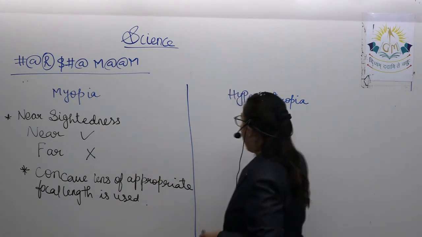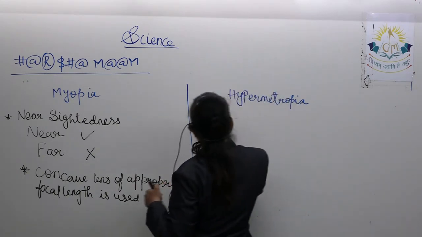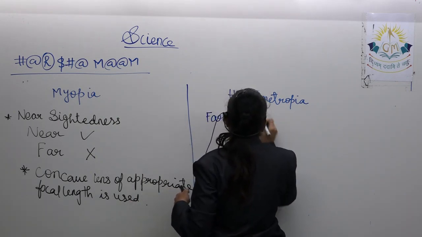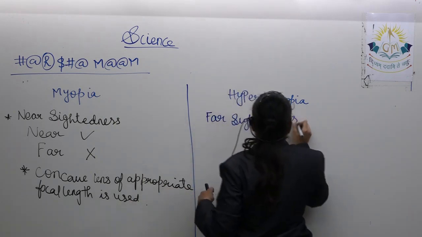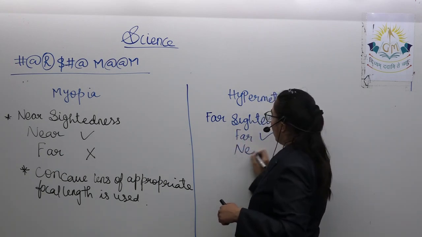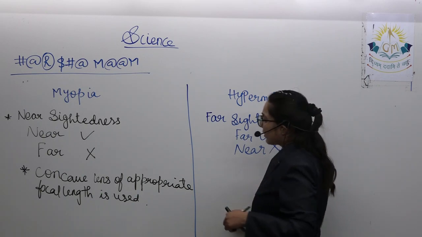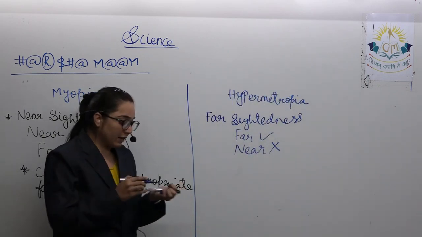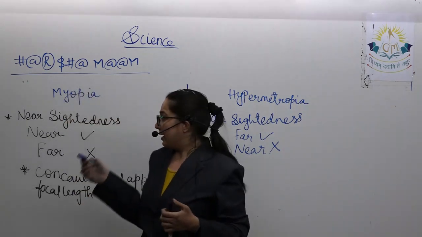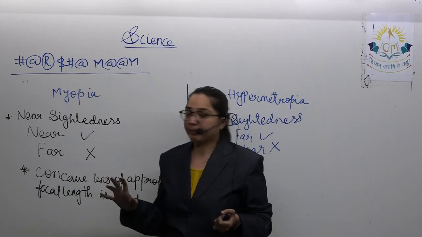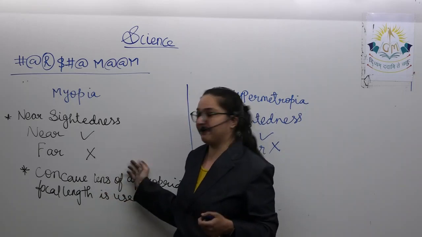Then comes hypermetropia, which is called far sightedness. Far sightedness means far is seen, near is not seen. Commonly, till the age of around 40, most of the people have this defect.